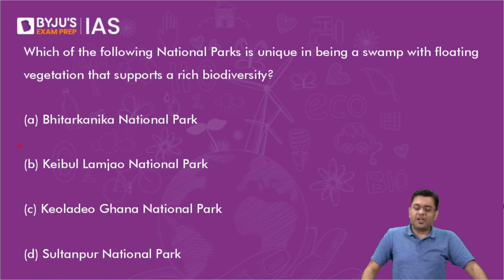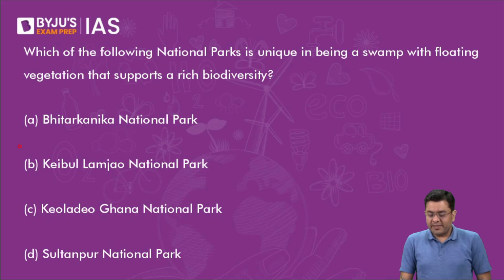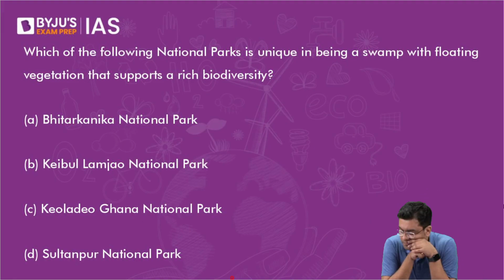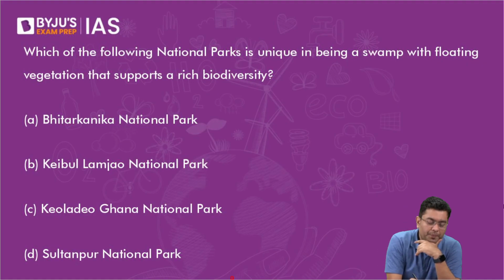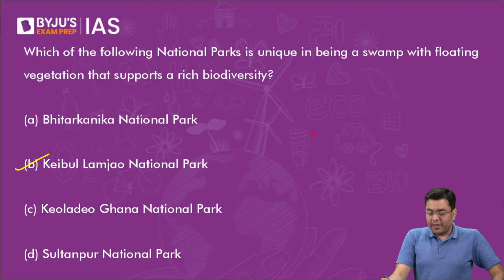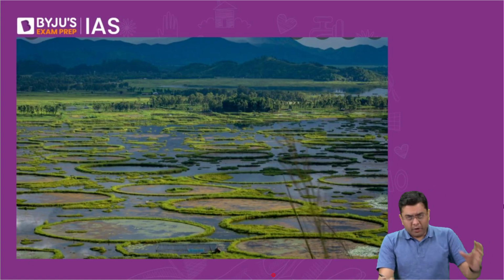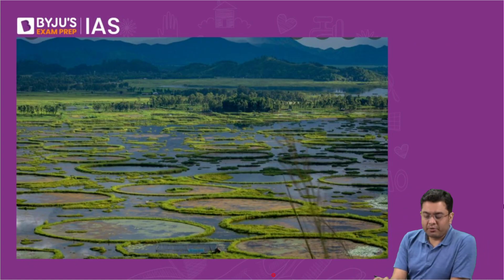Which of the following national parks is unique in being a swamp with floating vegetation that supports a rich biodiversity? It is basically Keibul Lamjao, which is present in the region of Manipur, where you have Loktak Lake, where also some amount of centripetal drainage happens.